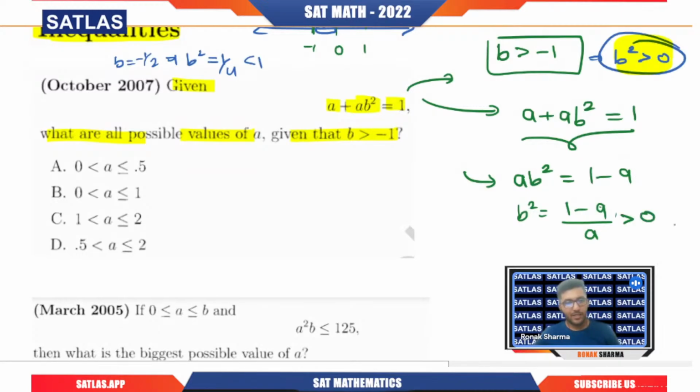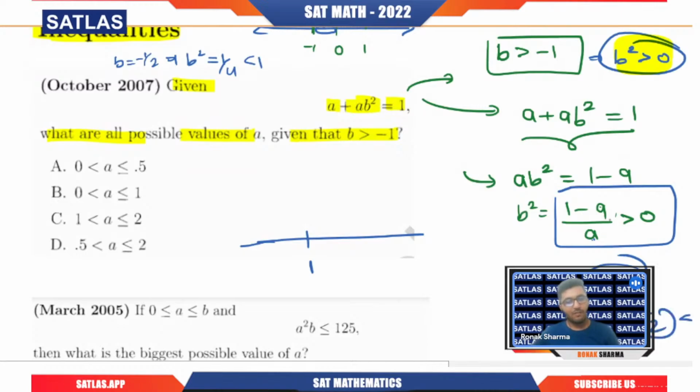Now tell me when this thing can be greater than 0. If I put a = 2 here, this gives 1 - 2, which is negative. Putting a = 2, we have (1 - 2)/2, that is -1/2, which is negative. So any value greater than 1 will be rejected. The values will be less than 1. Clearly, less than 1 is going to be our answer, because any value less than 1 will give (1 - a)/a greater than 0.